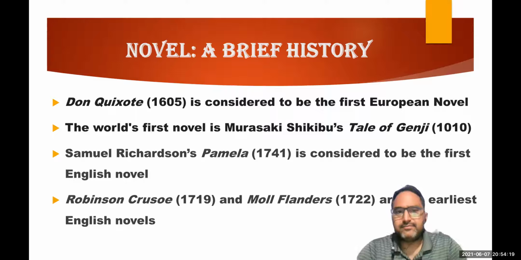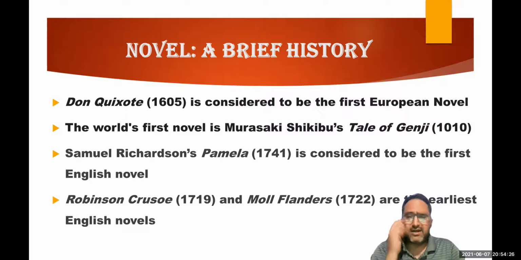Don Quixote, which was published in 1605, is considered to be the first European novel. There is a lot of controversy as far as the first European novel or the first English novel is concerned.